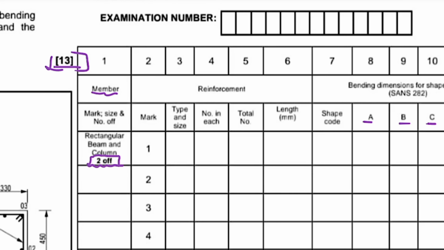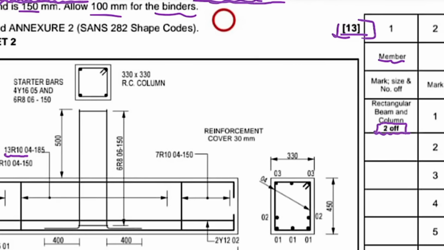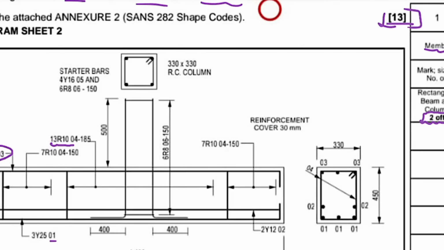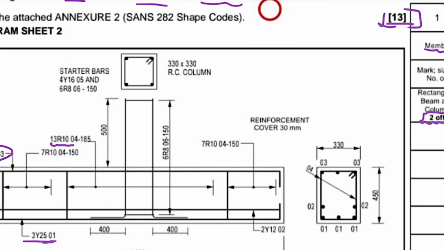And now what else? This mark is coming from the steel member that you will find right over here. Let us just look at this bottom steel here. As you can see, it's marked 3. There are 3 of them in this beam, and they are high yield.